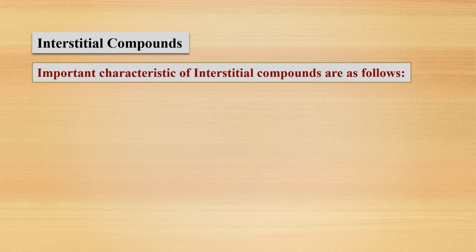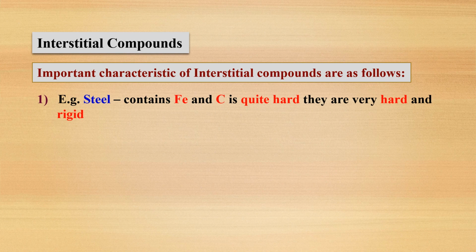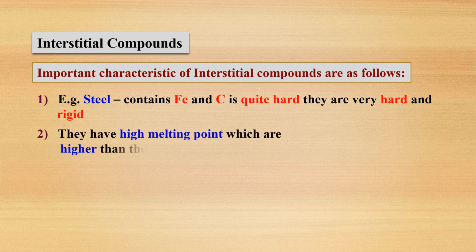Then what are the important characteristics of interstitial compounds? First, take the example of steel. Steel is made of iron and carbon, and it is quite hard and rigid. Second, they have a high melting point compared to the pure metal.